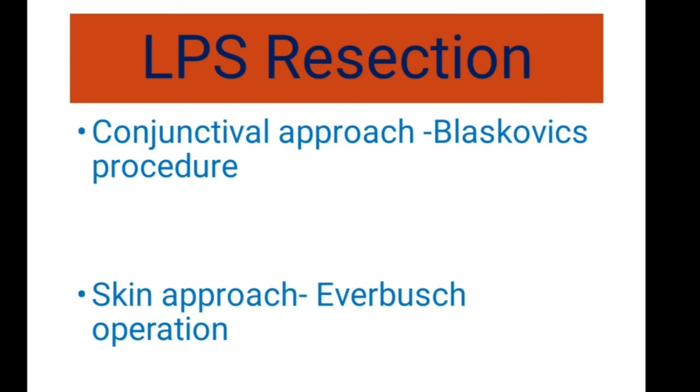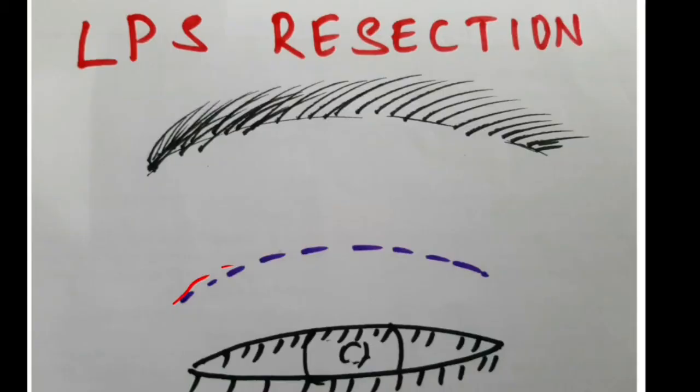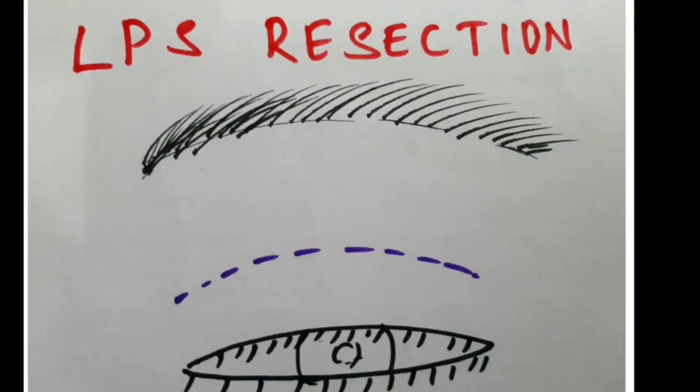So next, coming to LPS resection, we have two approaches for this. The conjunctival approach is called the Blaskovics procedure and the skin approach is called the Everbusch procedure. I will be discussing the skin approach. Coming to the procedure of LPS resection, first we have to give a skin incision, and the place of the skin incision usually corresponds to the place of the lid crease where you want it to be after operation.